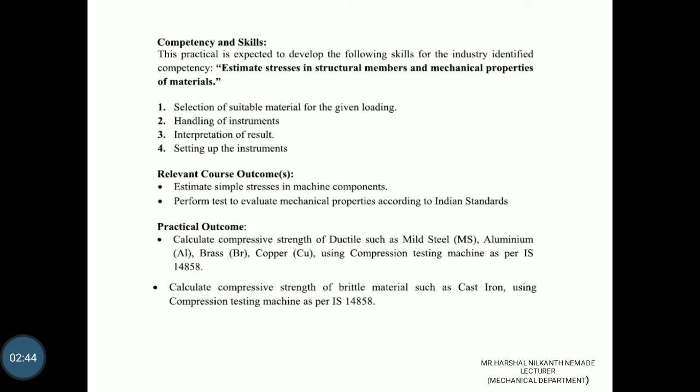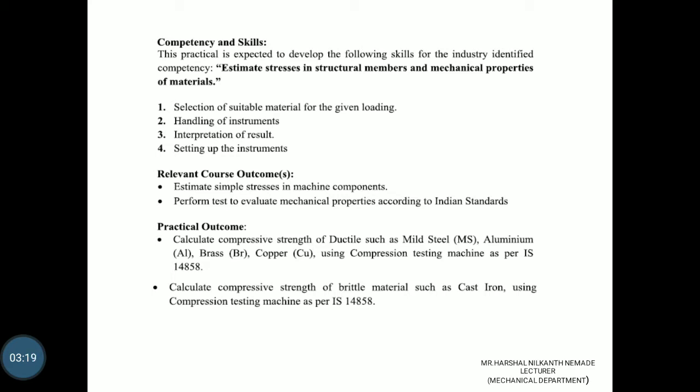Relevant course outcome: estimate the simple stresses in a machine component, and perform tests to evaluate the mechanical properties according to the Indian Standard. Practical outcome: calculate the compressive strength of ductile materials such as mild steel, aluminum, brass, copper using the compression test machine as per Indian Standard IS 14858. Second, for brittle, calculate the compressive strength of a brittle material such as cast iron using the compression test machine as per Indian Standard IS 14858.